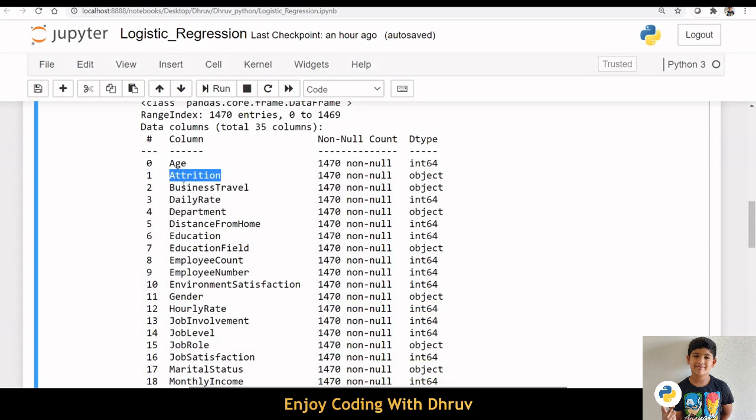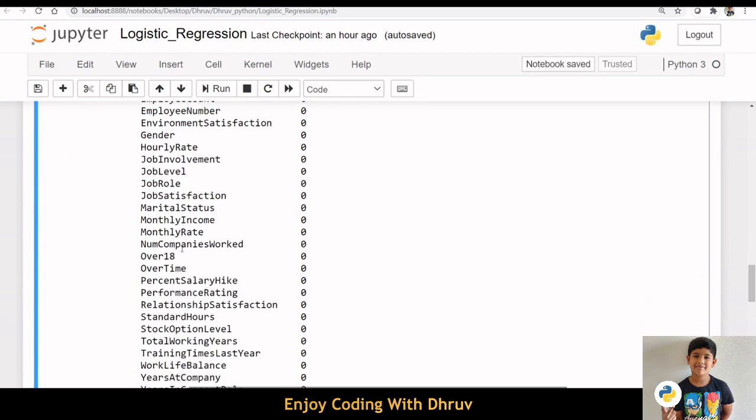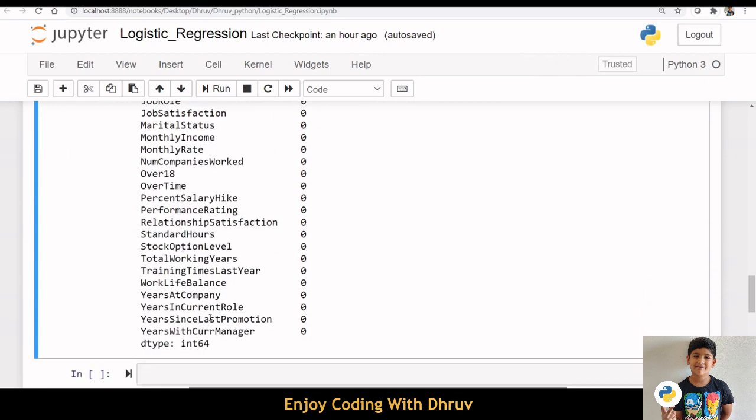Feature attrition is what this machine learning problem is about. Here we are trying to predict the value of the feature attrition. We can see that this dataset is not having any missing values.